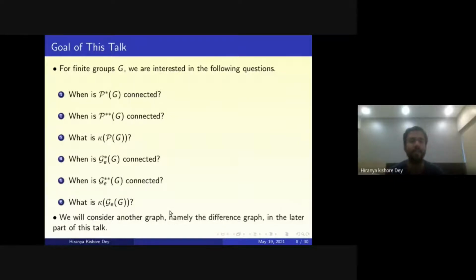In this talk, we are interested in the following questions: for finite groups G, when is P star(G) connected? Then, when is P double star(G) connected? After that, if we take general groups G, what is kappa of P(G), the vertex connectivity of P(G)? Then we ask the analogous questions for the enhanced power graph: when is G star(G) connected? When is G double star(G) connected? And what is kappa of G(G)? And in the later part of this talk, we will consider another graph, namely the difference graph.